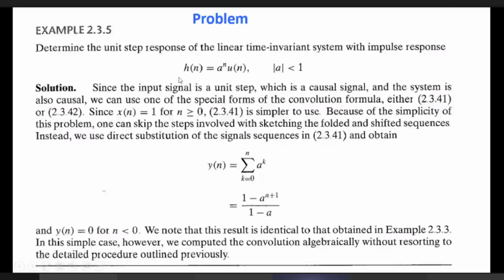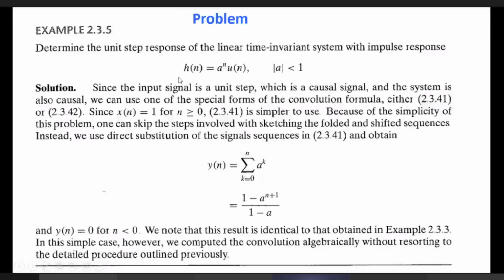So the summation of a to the power k. What is the expression, 2.3.43? It is not there, but anyhow, this equation is to be implemented: the summation for k from minus infinity to infinity of h[k].